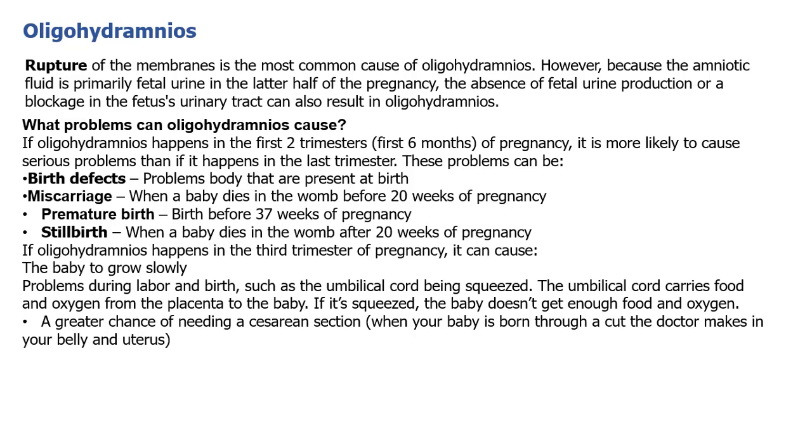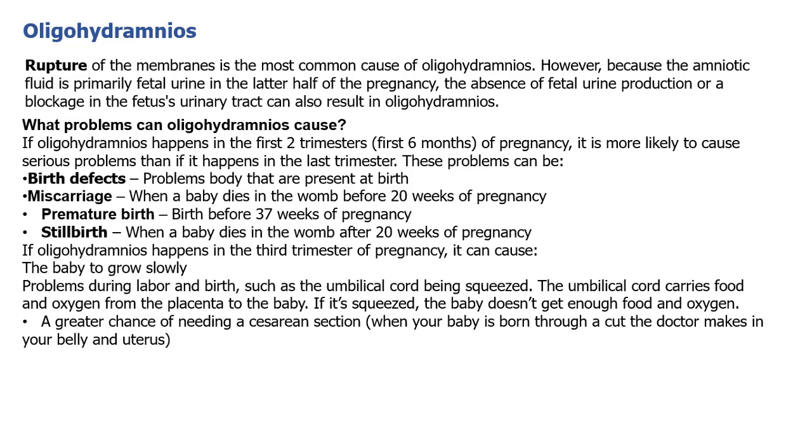Birth defects are problems with the body that are present at birth. Miscarriage is when a baby dies in the womb before 20 weeks of pregnancy. Premature birth is birth before 37 weeks of pregnancy. Stillbirth is when a baby dies in the womb after 20 weeks of pregnancy.